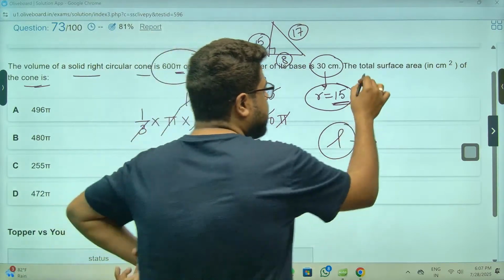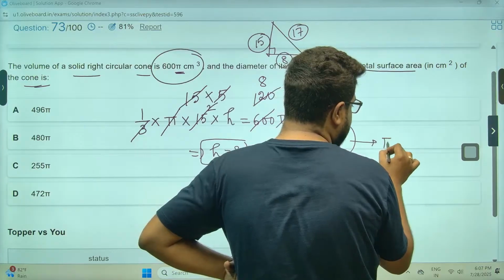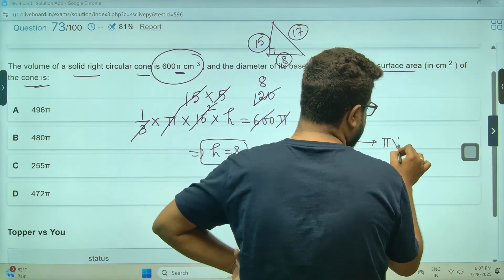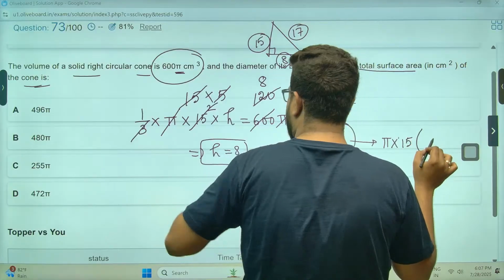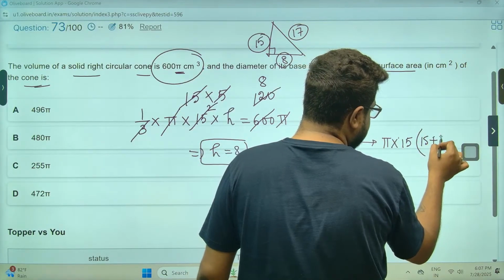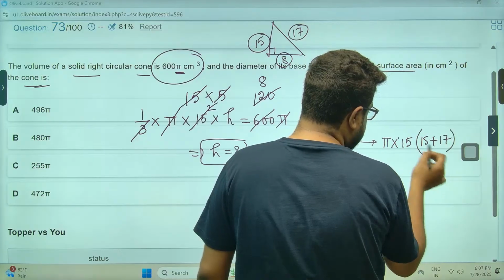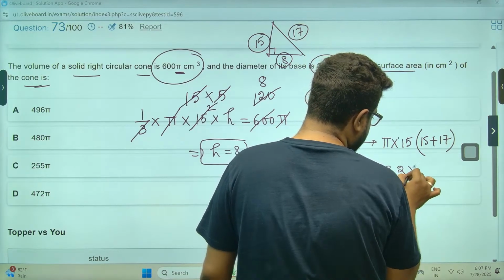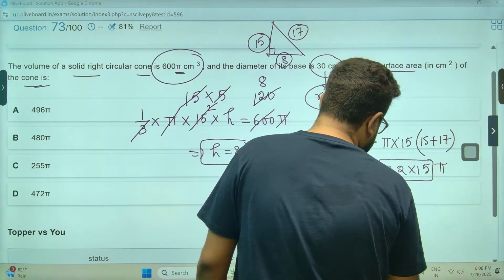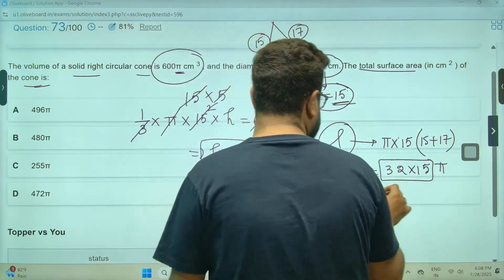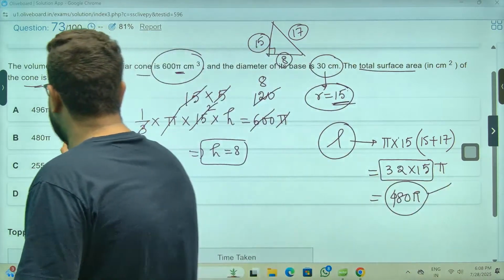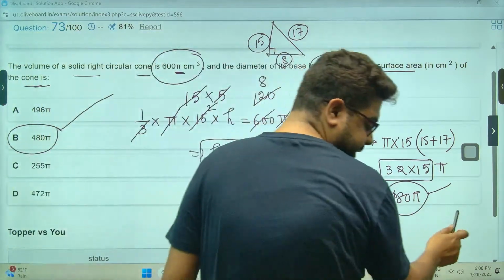So total surface area will be what, sir? Pi r into r plus L. R is what, sir? R was 15. Pi into 15 into r plus L. 15 plus 17, that is 32. 32 into 15 into pi, sir. Do the calculation. 450, 480, sir. 480 pi, sir. Option number B, sir. Moving on to the next question.